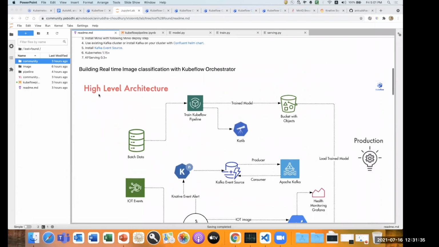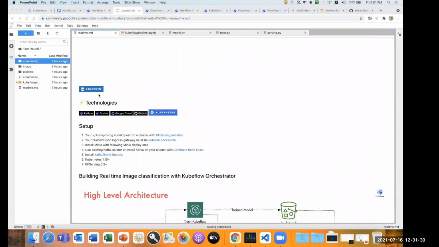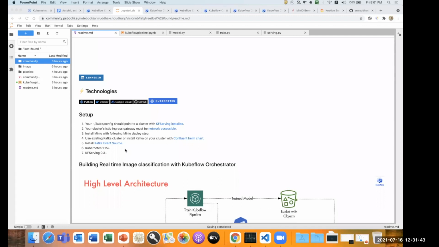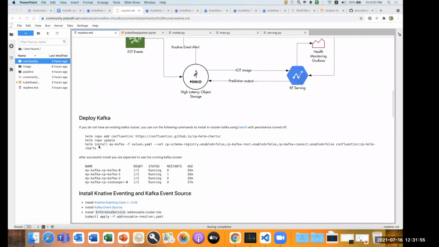Okay. So before setting up this particular thing, we need to have a few things in place. We have to have set up our Kubernetes, deployed our Kubeflow, deployed our KServe serving, and done all the setup of the Istio ingress and all, right? Now, once we deploy that, we have to deploy the Kafka also.